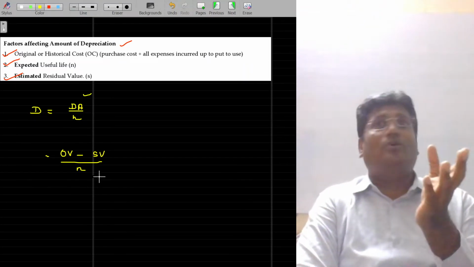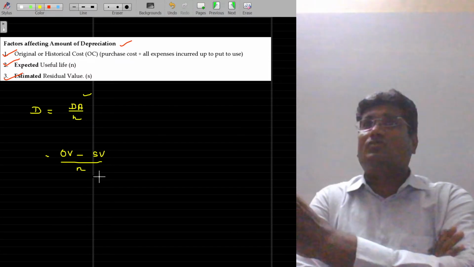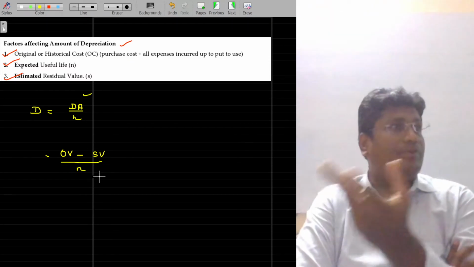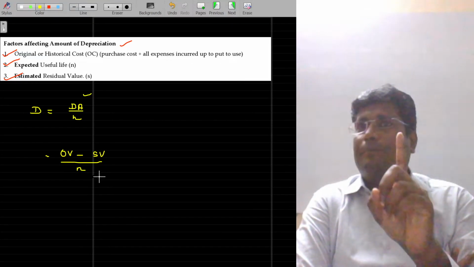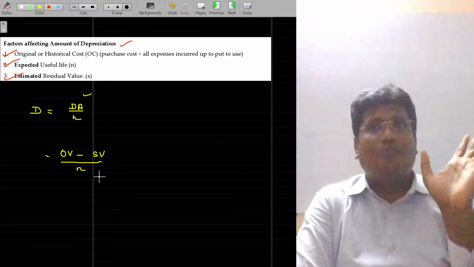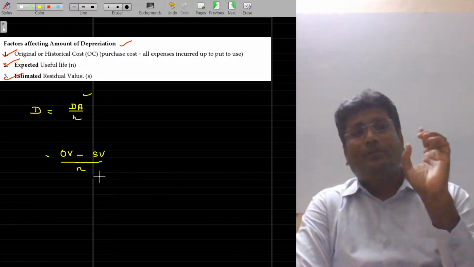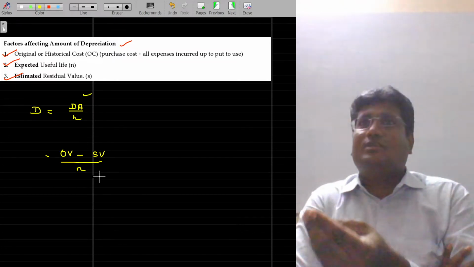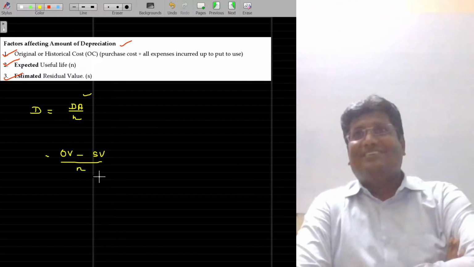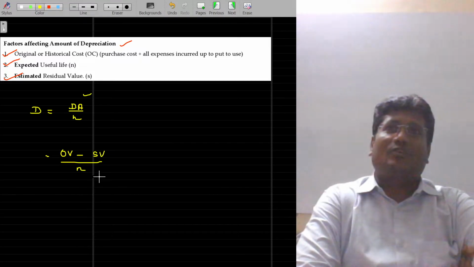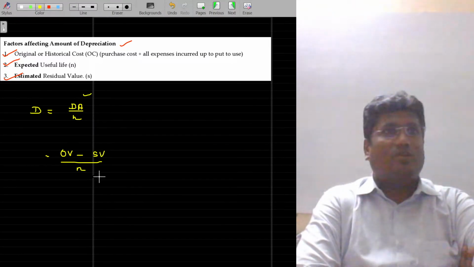Scrap value, how do you know? The asset after 5 years will be valuable for 5,000 or 10,000 rupees. You are not able to predict that also. So life is non-predictable, and scrap value is also non-predictable. Predominantly, you can at least guess the original value. There also some problem exists. At the inter level and subsequent level, you learn that in detail.